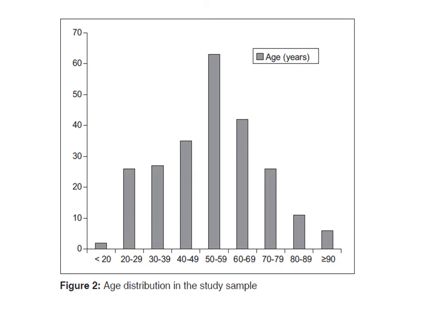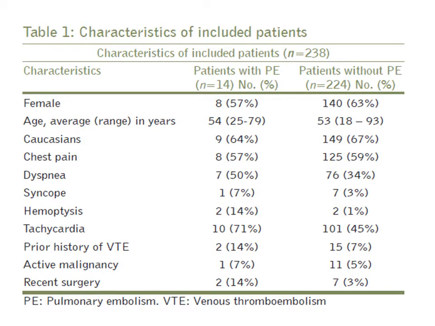This is the age distribution in the study sample, most of them being in the age group of 50 to 59 years. So this is the characteristics of the included patients. The females were about 57% in the patients with pulmonary embolism group, and 140, that is 63%, without pulmonary embolism. And most of them presented with chief complaints of chest pain and dyspnea.